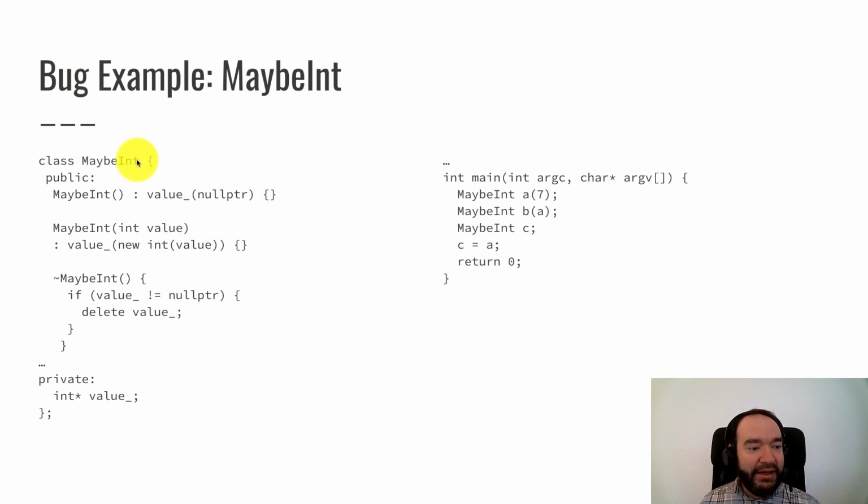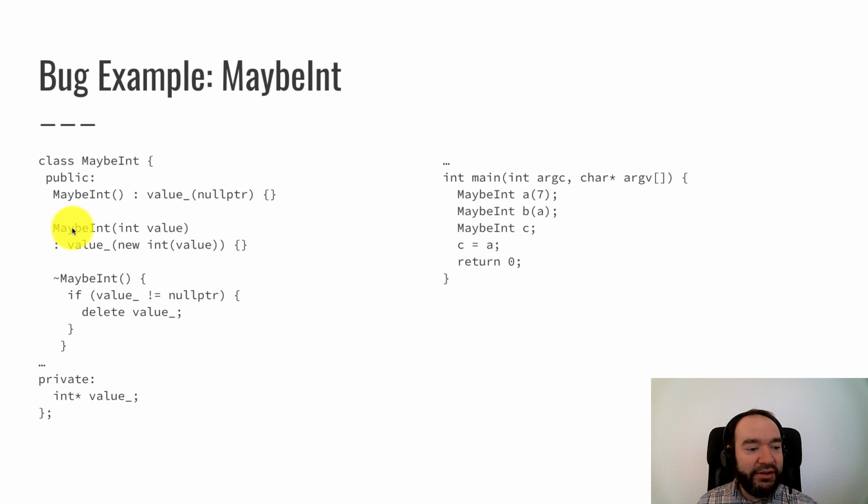Here's my class maybeInt. I've got a constructor, and the data member here is an int star value. So that's a pointer to an int. And my idea is that that pointer could be null when maybeInt holds nothing. And if maybeInt is holding an int, then value is a non-null pointer. So the default constructor initializes the pointer to null. That means we're not holding an int right now.